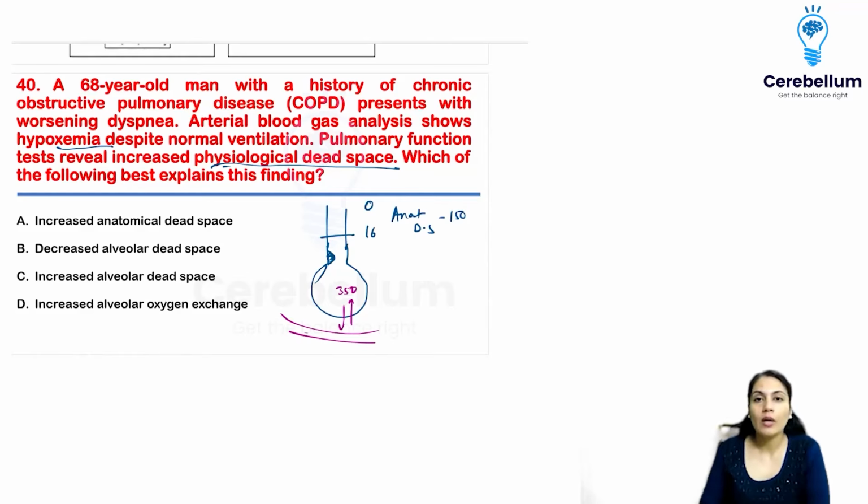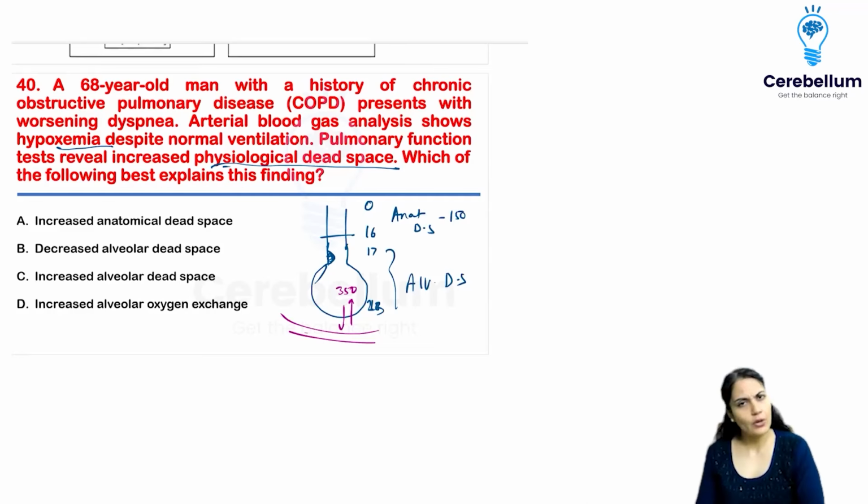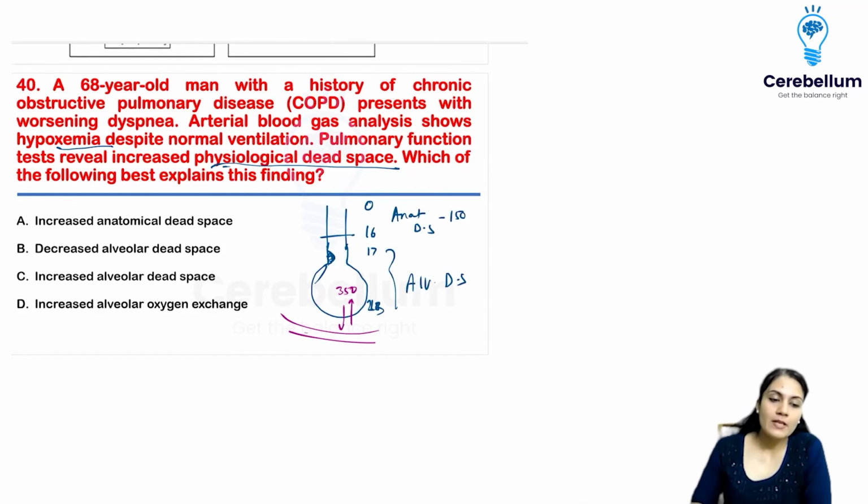Unexchanged air is known as the dead space. Unexchanged air from generation number 17 to 23 will be called the alveolar dead space. Dead space, unexchanged air. Alveolar dead space, near the alveoli, right? Or inside the alveoli. So anatomical dead space will not be increased. So this is not true. Decrease in the alveolar dead space, that is going to cause a decrease in the physiological dead space.